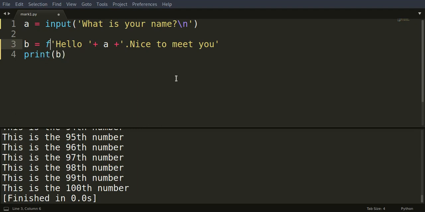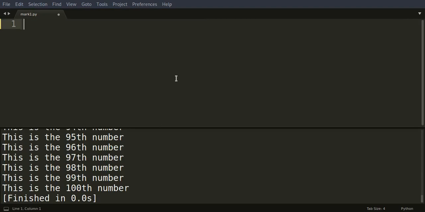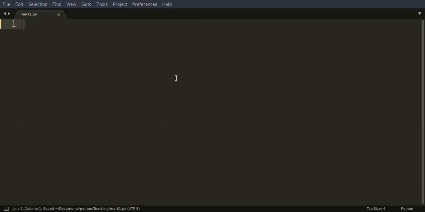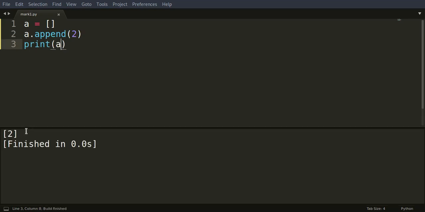Okay, so moving on from f-strings, we'll go to the list section today, and let's make up a list again. We'll make an empty list, and I gave you guys a task about printing out all the even numbers. So let's just go over a few functions of the list. I could just do a.append. It's a function, and whatever I write here, I could write 1, 2, 3, doesn't matter. Let's just put 2, and then I could just print A. And so now the value of A is 2.